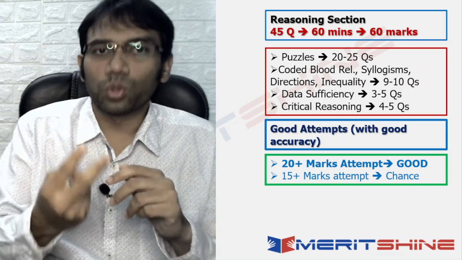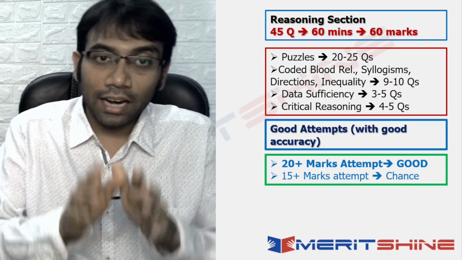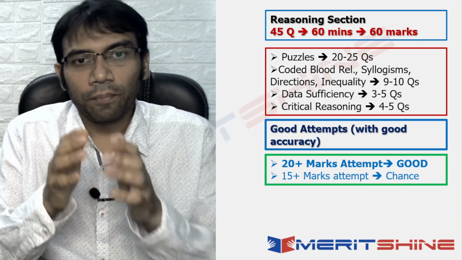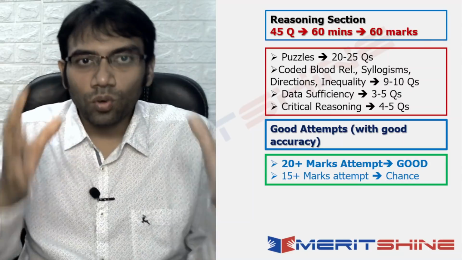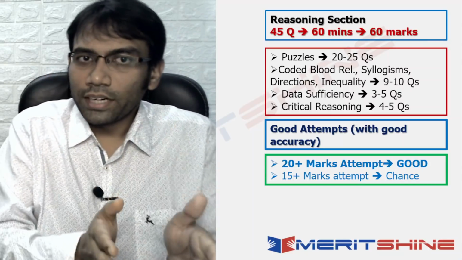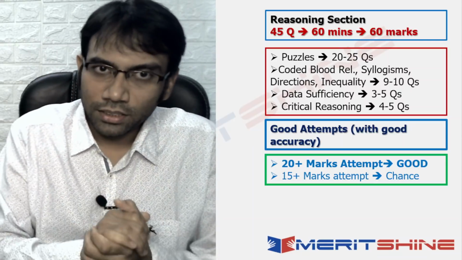So I'll give you two scores. One is a good attempt, another is the chance attempt. It would depend upon the overall competition and your overall attempts and accuracy. So a good attempt would be 20 plus, and a chance attempt is 15 plus.